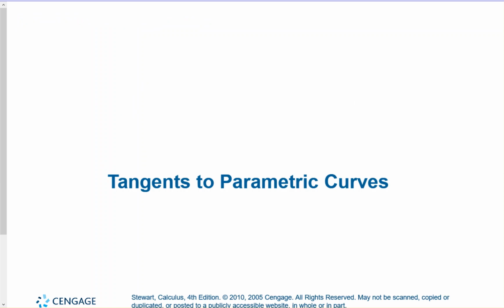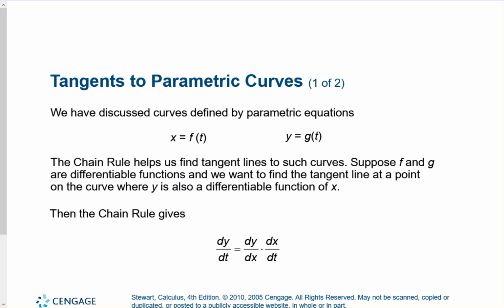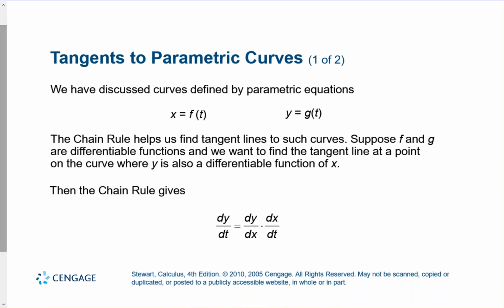Tangents to parametric curves. Okay, so we have this topic called parametric curves. You'll learn more about it in Calc 2 when we get there. Basically, you have an x component and a y component of a curve. They're called parametric equations. And these are curves that are functions. Okay, the x and the y, they're both components of time, of t. So you'll see an f of t and a g of t. And the way we come across finding the derivative of these functions is we take the derivative separately.